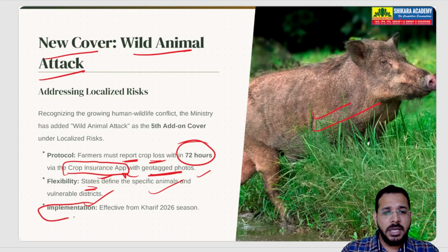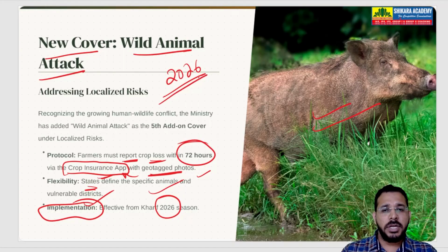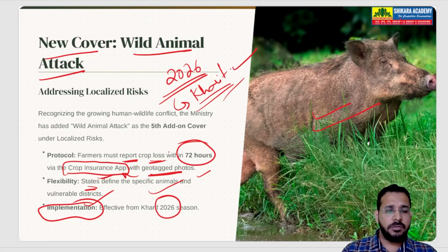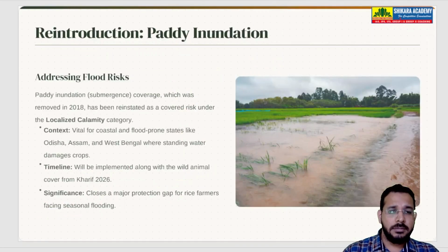When will this be implemented? This will be implemented effective from 2026. Next year, which is 2026, Kharif season, rainy season. From next year, Kharif crops, this insurance will be applicable. So this is newly added. One more thing is also added.